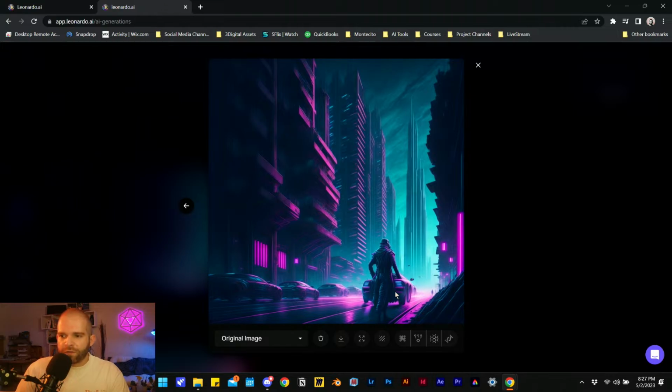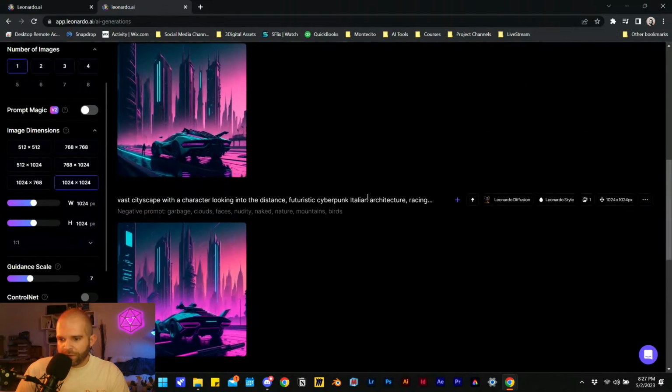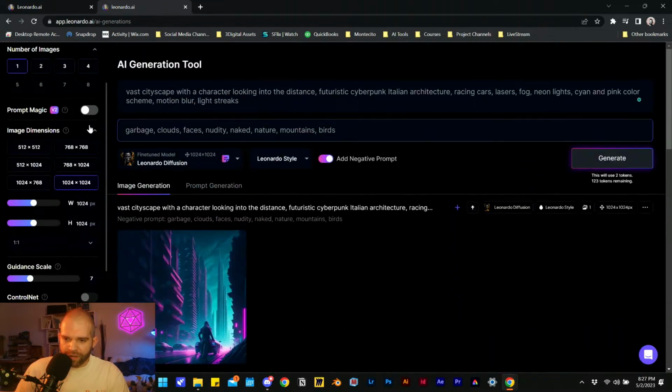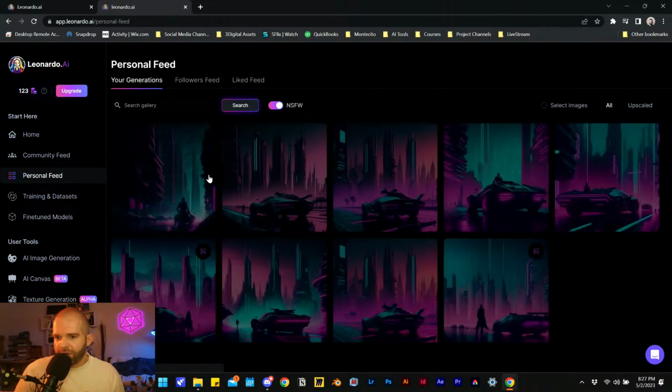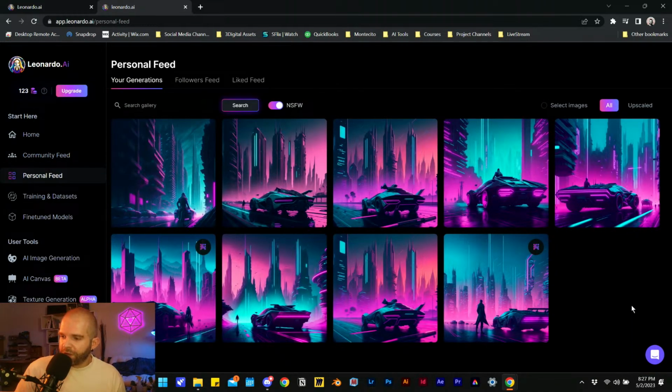Interesting. So if we compare that, I'm gonna go back to, now that we're not gonna use the AI image generation anymore, I'm gonna get into the canvas and the texture generator. But if I look at my personal feed, we're comparing this one over here with this one on the left. We can actually see from using the same seed number is we get similar architecture-ish compared to all the images.